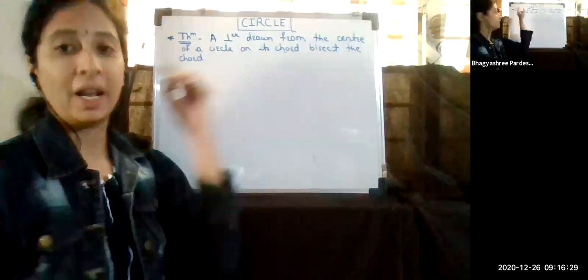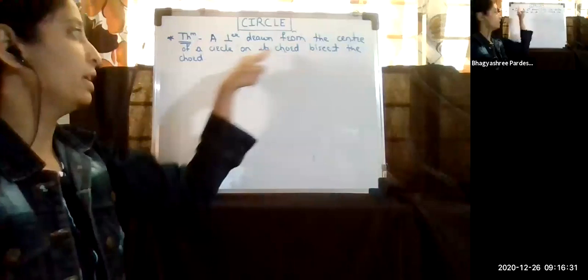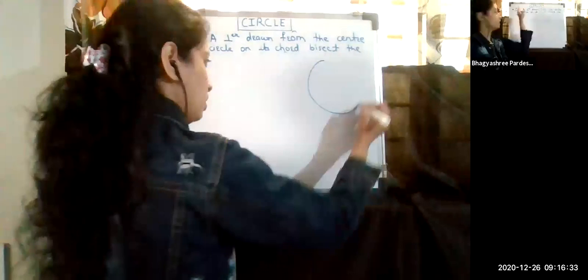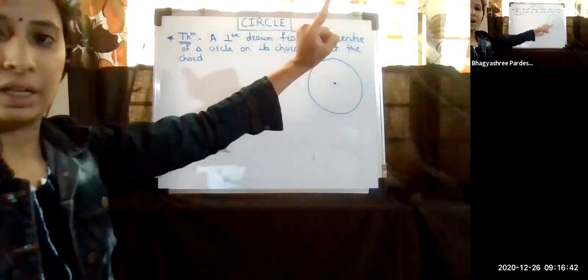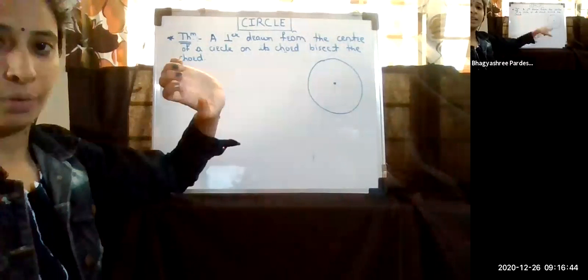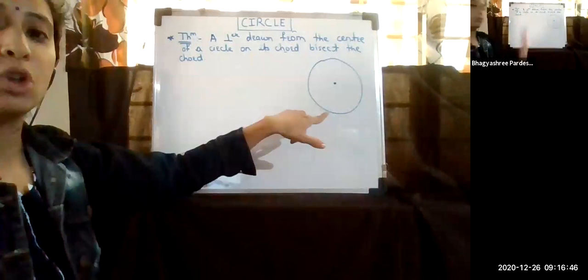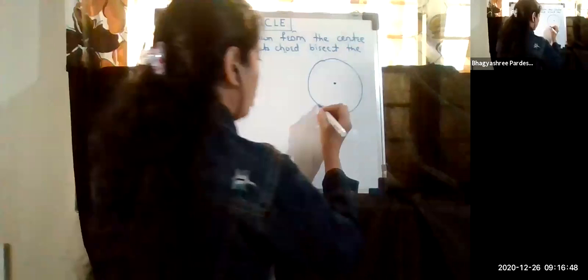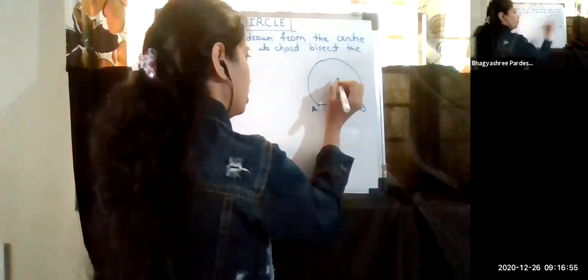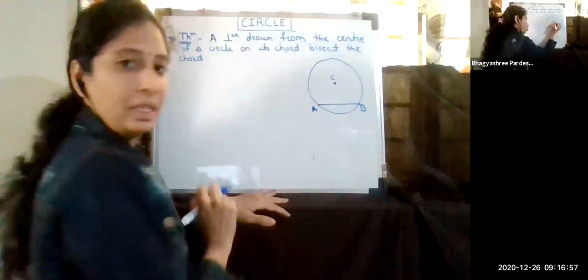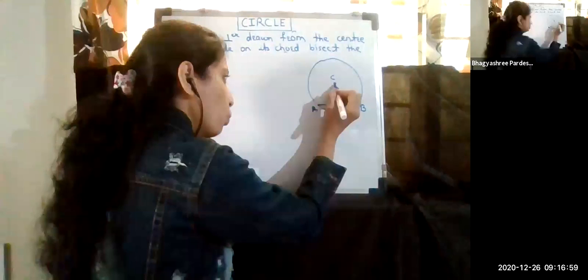What is said? That perpendicular is drawn on the chord. Just consider this. This is one circle. This is the center of a circle. What is said? A perpendicular drawn from the center. Means from the center, one perpendicular is drawn. Where is it drawn? It is drawn on its chord. Suppose this is a chord of a circle. Suppose this is chord AB. And suppose this is center C. From this C, one perpendicular is drawn.